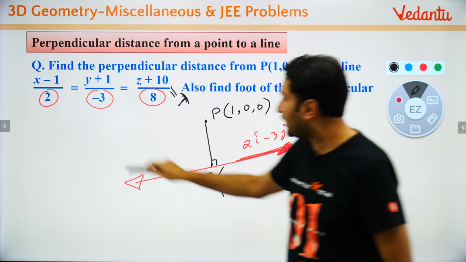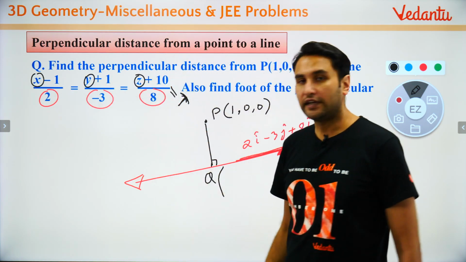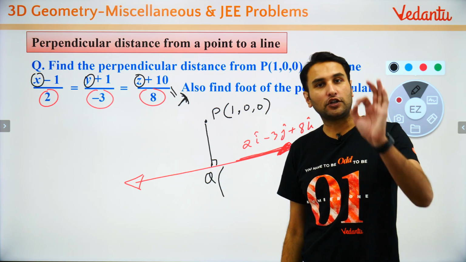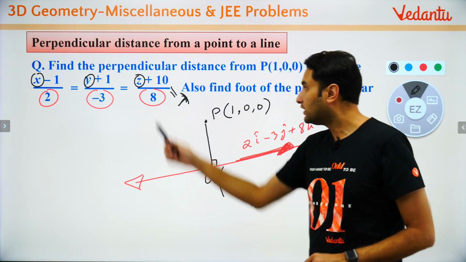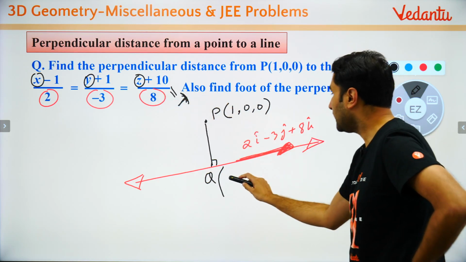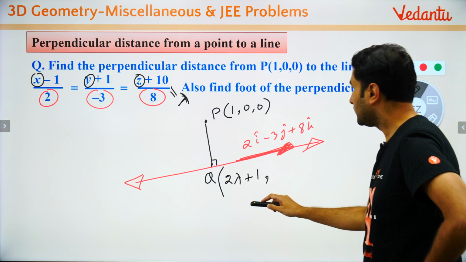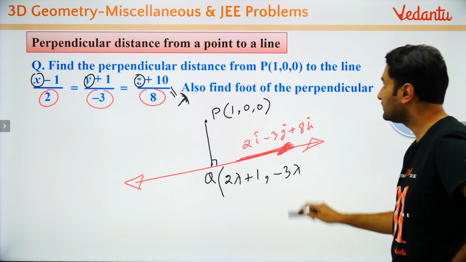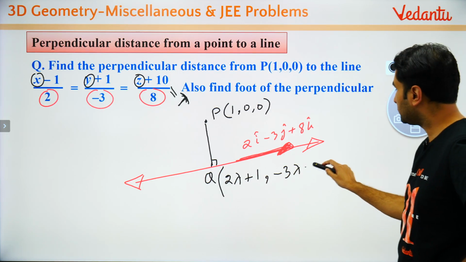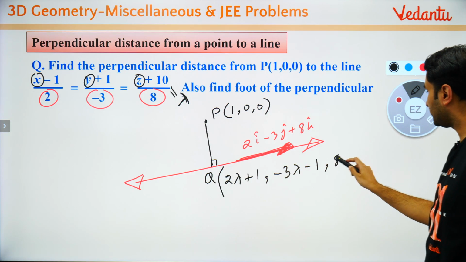Find out x, y, z. It represents any point on the line. तो चलो मान लेते हैं a point Q on the line is 2 lambda plus 1, X की वैल्यू. y की वैल्यू will be minus 3 lambda minus 1 and the z will be 8 lambda minus 10.